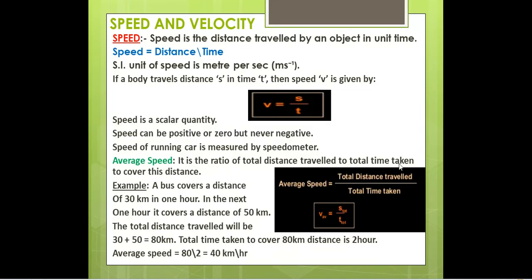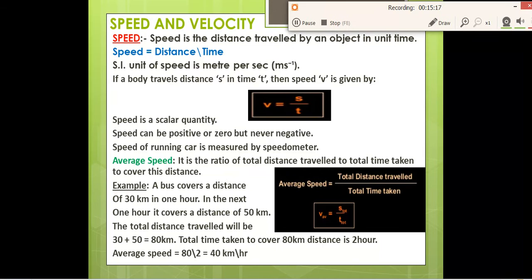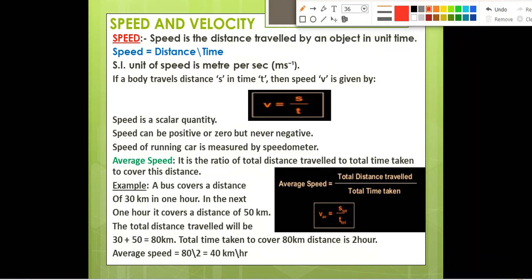Next, we'll read about speed and velocity. What is speed and what is velocity? Many times you have heard it, the speed of this vehicle is this much, speed of the car is this much. So what is speed and what is velocity? Now we'll read. First, we'll talk about speed. What is speed? Speed is the distance traveled by an object in unit time. Okay, distance traveled by an object in unit time.